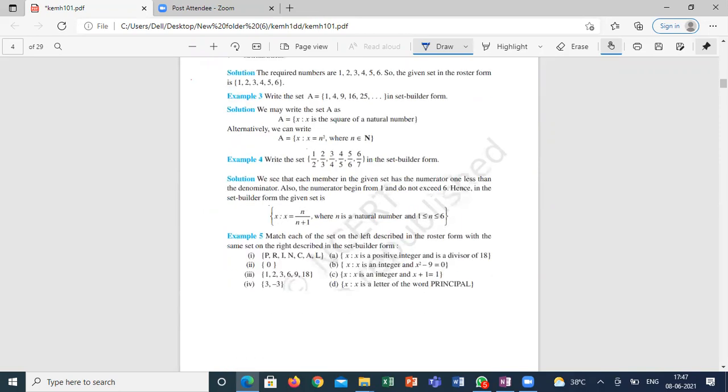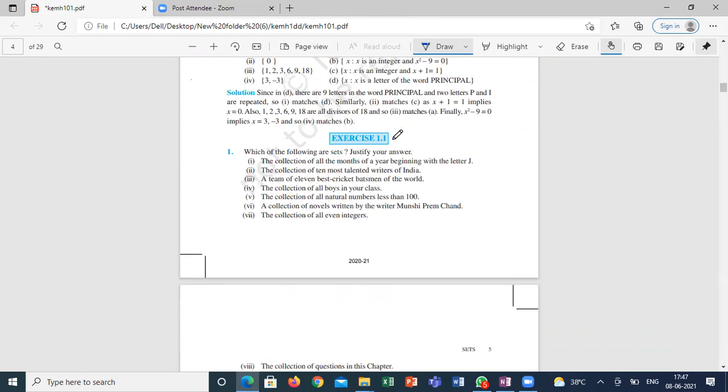Now, these are some more examples, and straight away we go to exercise 1.1. Who is going to explain exercise 1.1? Question number 1: which of the following are sets? Justify your answer. Who is going to discuss? Guys, anyone? Akshaya, will you try? Here the answer is whether it is a set or not, and why. What is the definition of the set? Well defined, correct? Yes, sir. So the first statement will form a set. Second statement, no, sir.